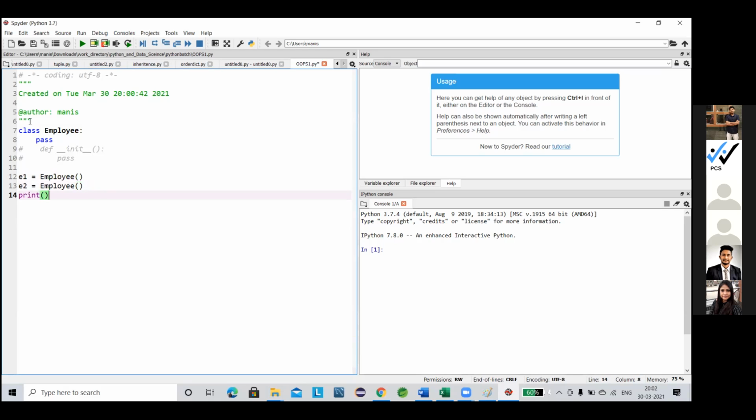Now see this thing very carefully. This e is one object of the Employee class. This e2 is also one object of the Employee class. So I'm printing these two objects, and I'm also printing the class. Let's see what happens.